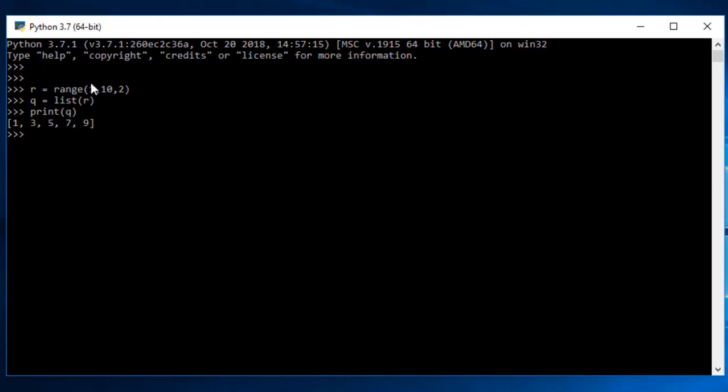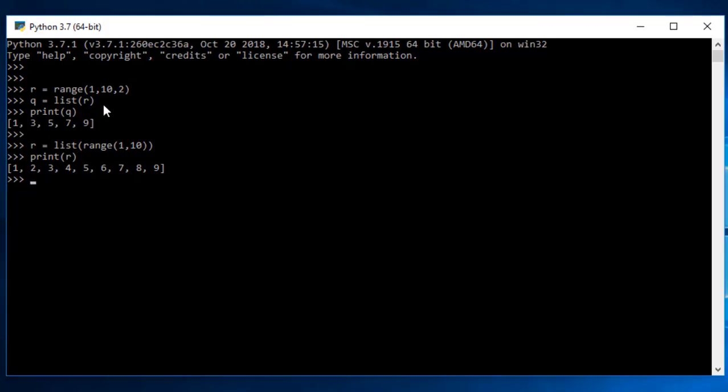So at this point of time you might have understood how to convert. And if I want to try directly, instead of taking a new variable, I can just perform it here. So what I can do is I might take R as a variable. I can directly put a list, and then inside the list I can give a range, and inside that range I might give the values, if I want to just print from 1 to 10, so 1 will be the default gap. I can just give 1 to 10 and let me complete my list, and this is the list that I have created, and now I just need to print that. Here you go. So that's how you can play with range.